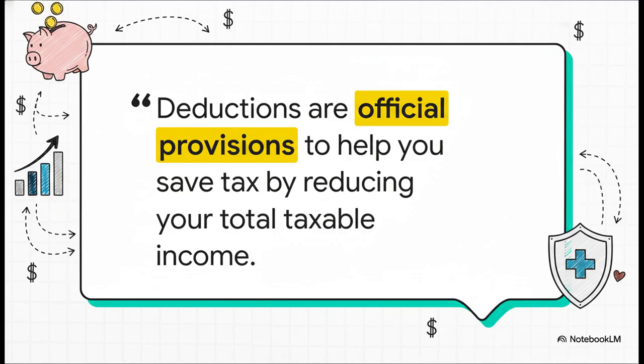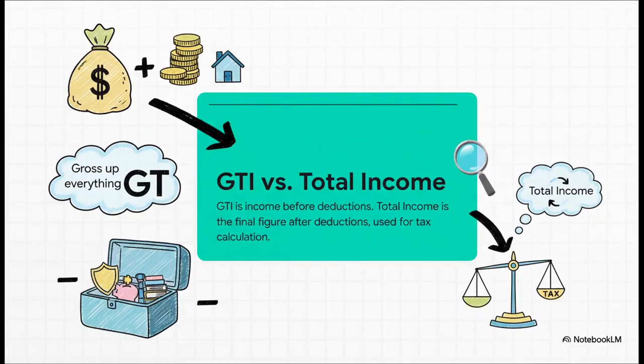They're a reward, really. So this brings us to 2 absolutely crucial terms: gross total income, or GTI, and total income. Here's how it works. First, you add up everything you've earned from all sources. That's your GTI. Then, you use your tax-saving toolkit, those deductions, to subtract from that amount. What's left over? That's your total income. And that's the number your tax is actually based on.